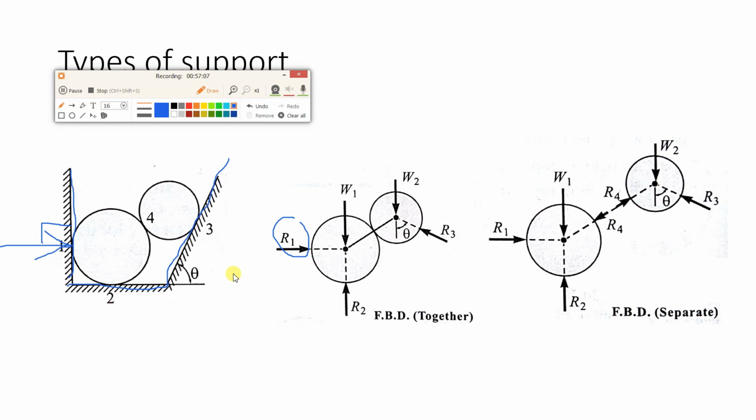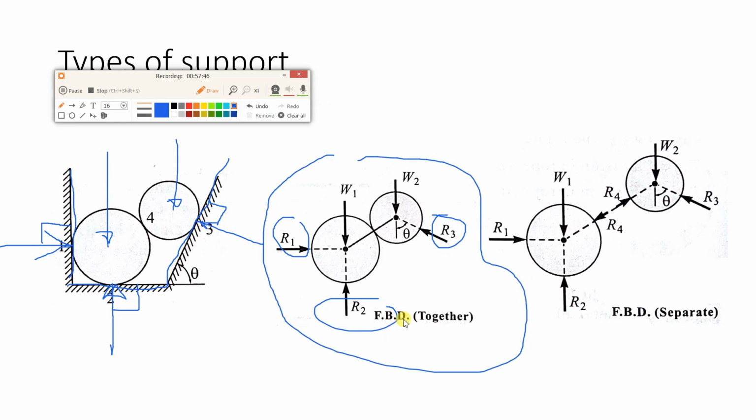So I have shown R1. Then at this location also there will be a reaction. This will be R2, which is perpendicular to the horizontal, and then this will be R3. Why? Because the second sphere is in contact with this surface at this location, so this will be perpendicular. So this is R3, and the weight will act at the center of gravity. So I have shown W1 and W2. So this is the FBD if we consider both the spheres together.